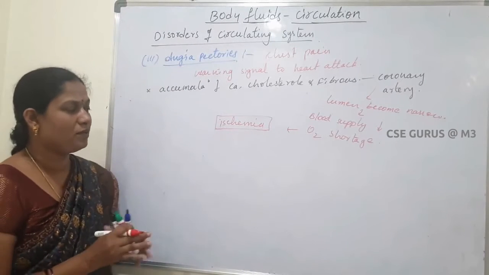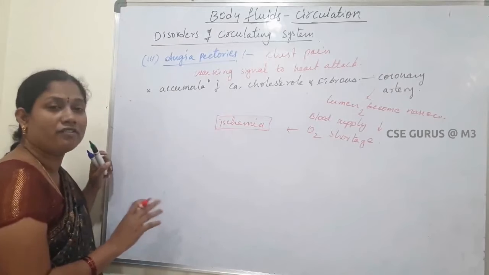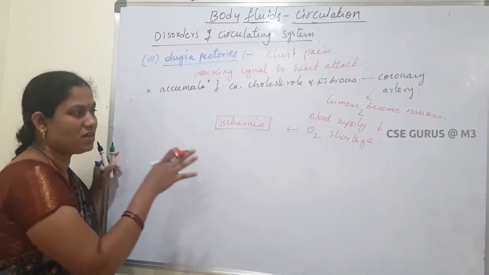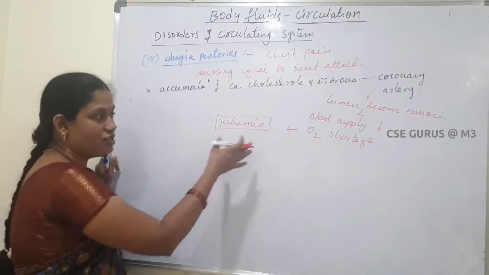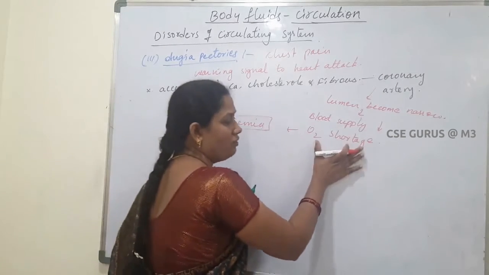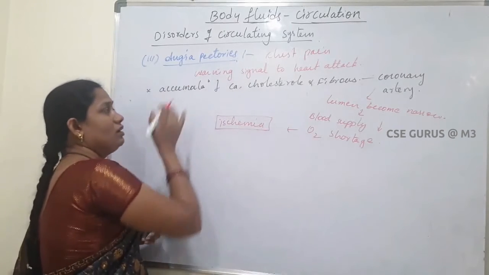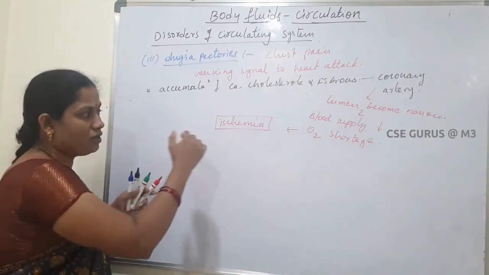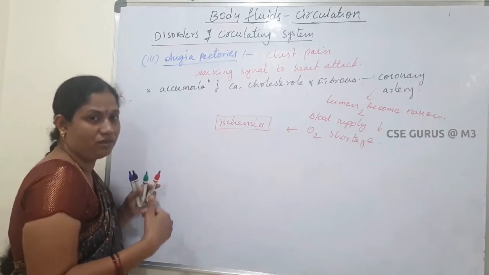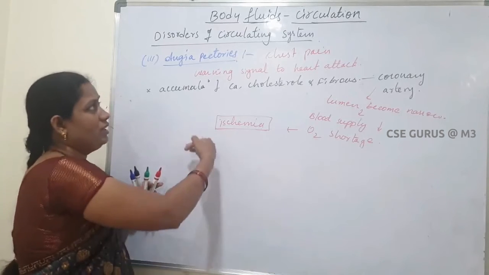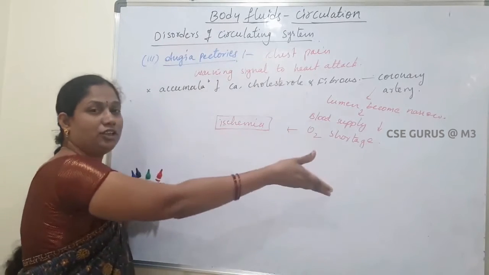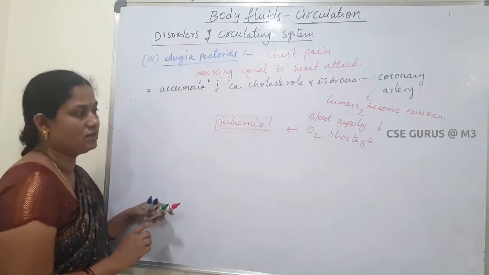Here, myocardial infarction does not occur, which means the muscle cells do not die. Just oxygen shortage occurs. Only ischemia occurs. That condition is called angina pectoris. If it continues, it turns into coronary artery disease.